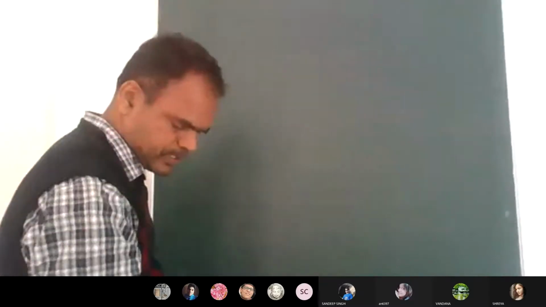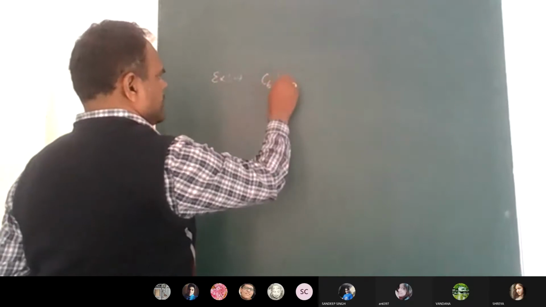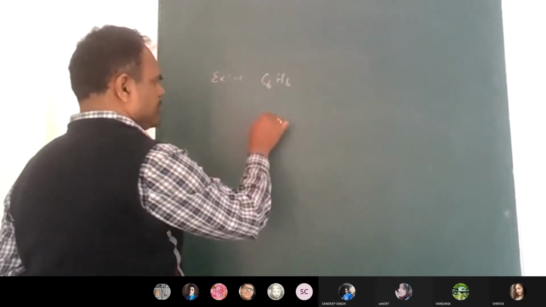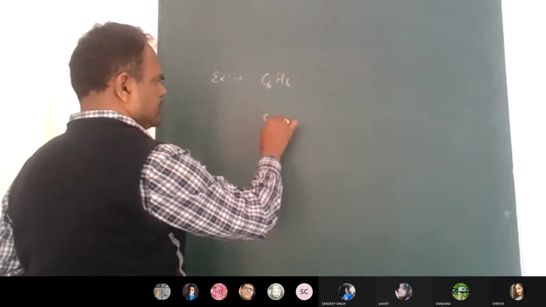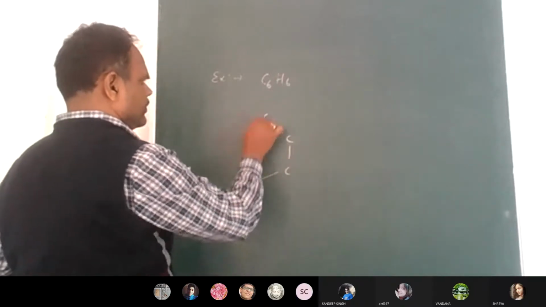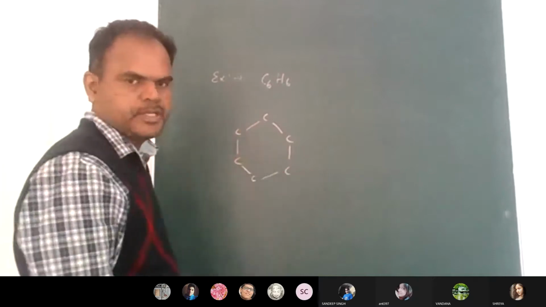So we'll discuss an example for resonance. If I write C6H6, how many carbons are present? 1, 2, 3, 4, 5, 6. So 6 carbon atoms are present.